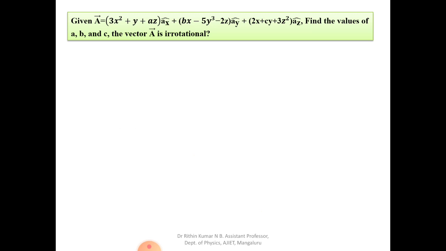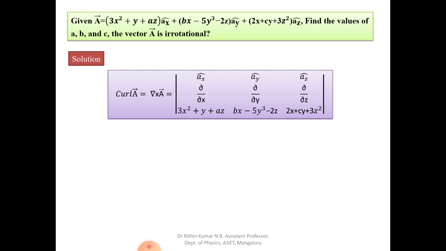We already studied that we have to calculate the curl now. For the curl, del cross A is always equal to 0. The curl of an irrotational vector is 0. For example, the curl of an electric field is always equal to 0. Now let us try to determine the solution, the curl of A.